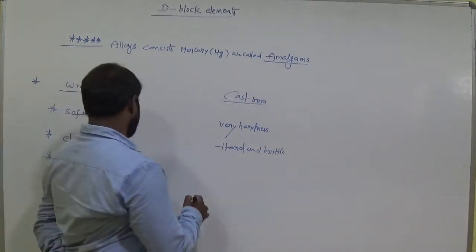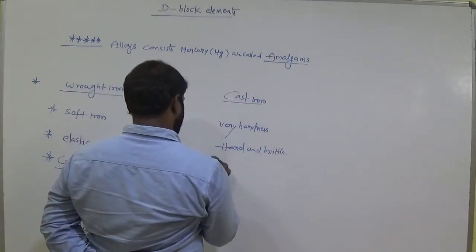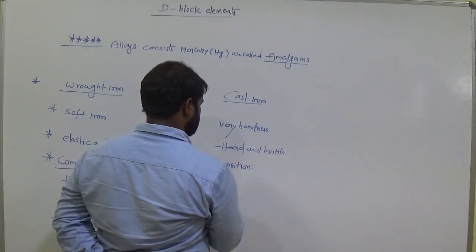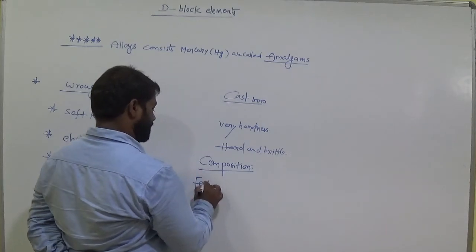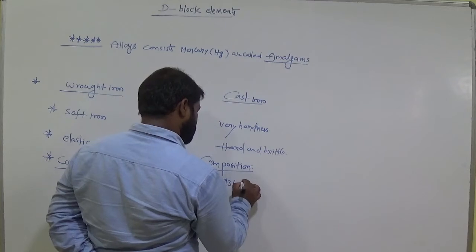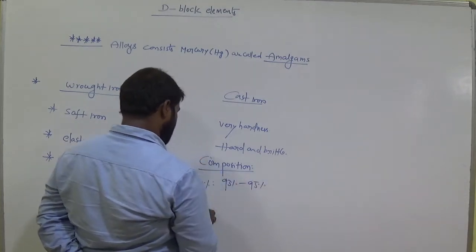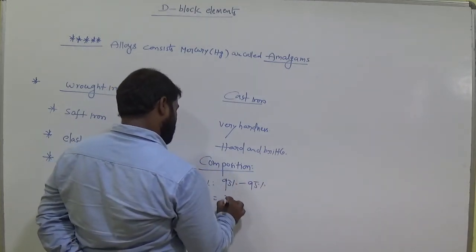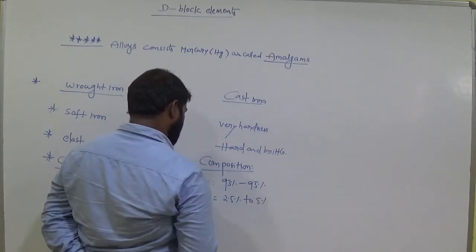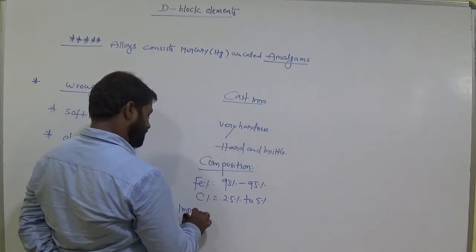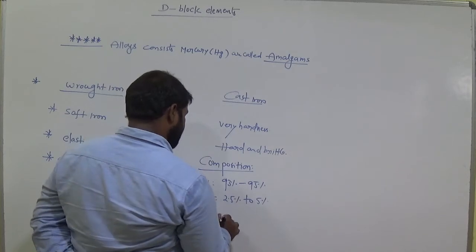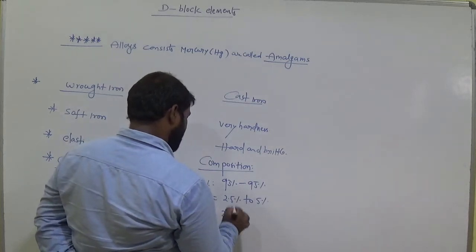Remember this. And what about cast iron here? Composition of cast iron: percentage of iron is 93 to 95%, and the carbon percentage is 2.5% up to 5%, and impurity percentage, impure means other elements, is almost 2%.